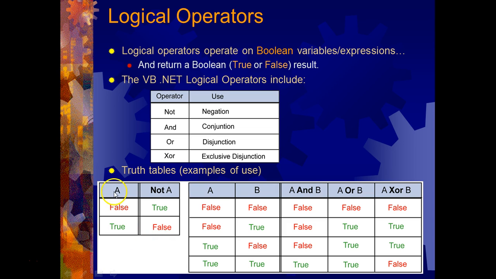Okay, and then not A. So if A is false, then not A is true, of course. In other words, if I say today is Monday, if that's false, then of course saying today is not Monday is true. And so that's the way this one works.